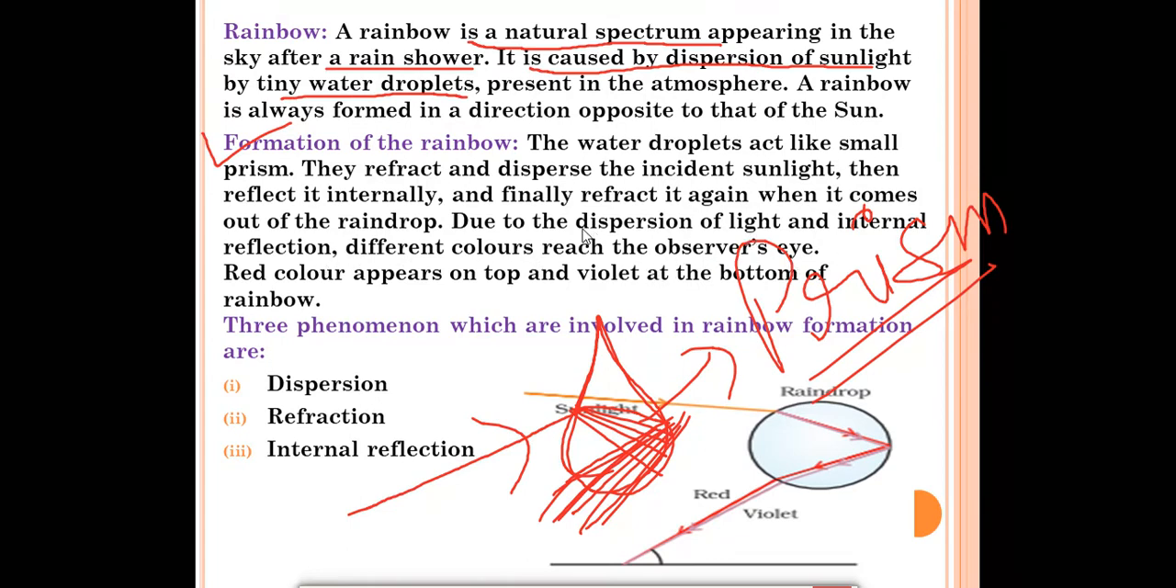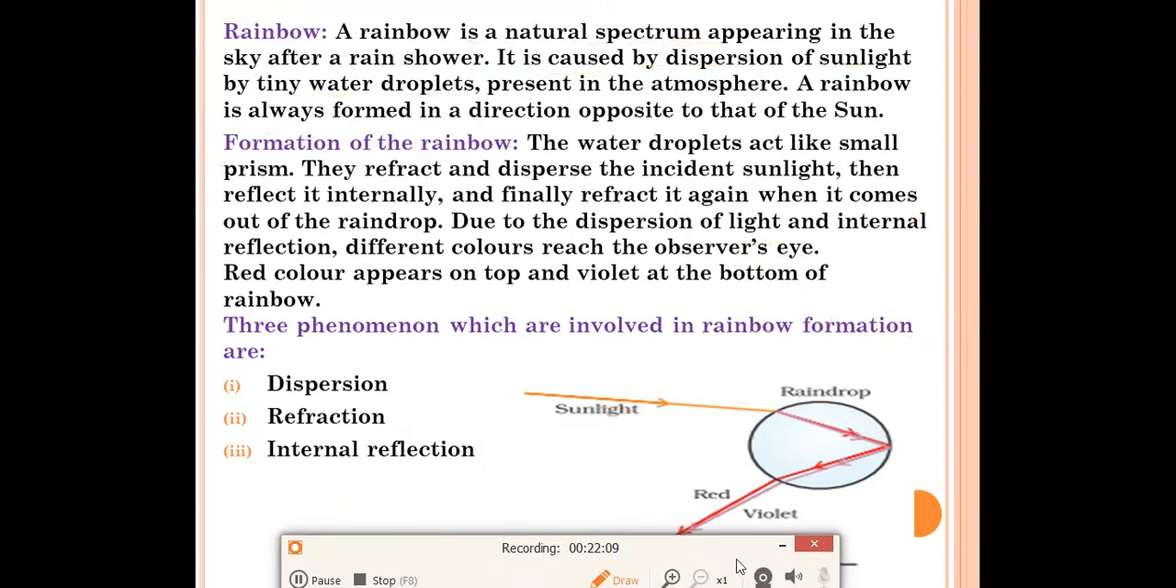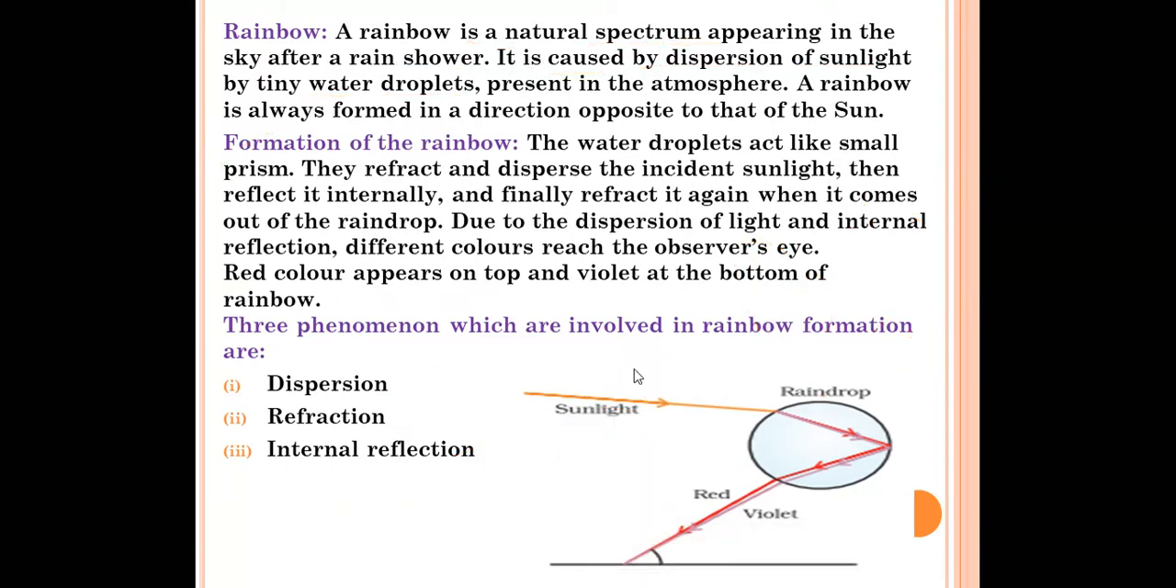So there are 3 phenomena which occur during the rainbow. First one is dispersion, then refraction, and total internal reflection. Because of the 3 phenomena, rainbow is formed. Okay, so once again we'll read what happens in the formation of the rainbow, and what are the 3 phenomena involved. Dispersion means splitting of sunlight into the 7 colors, then refraction and total internal reflection.